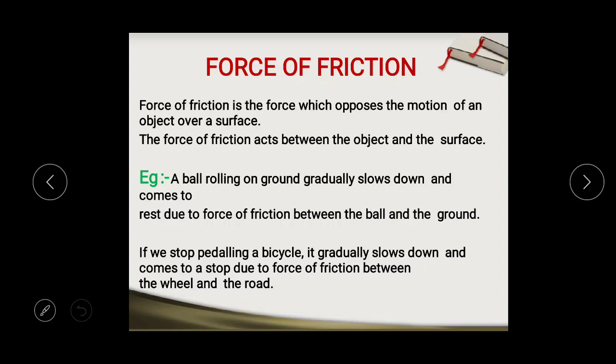This is an example of force of friction. I am just giving a little revision of the friction because for understanding the rest part of the friction which is left, the revision of this is necessary.